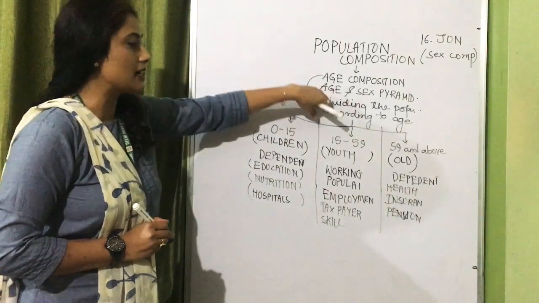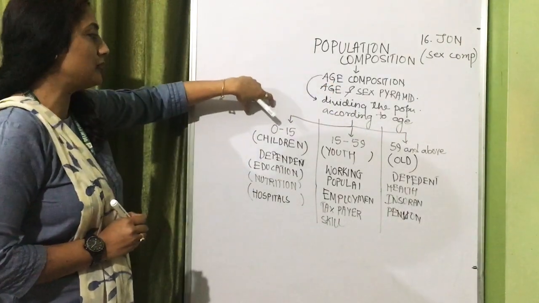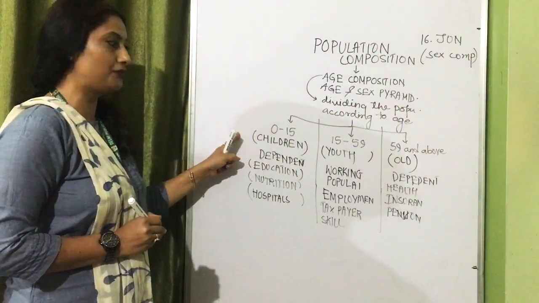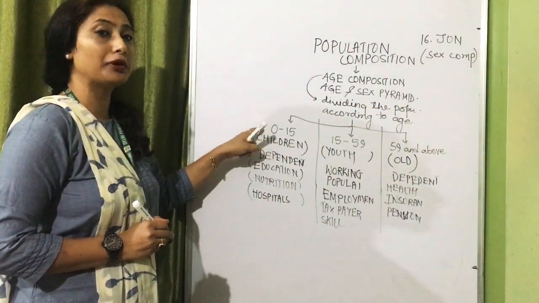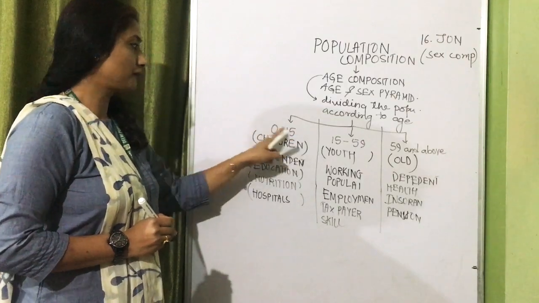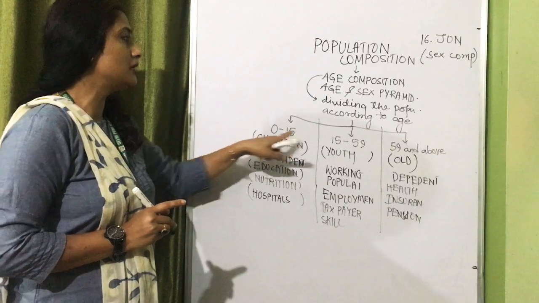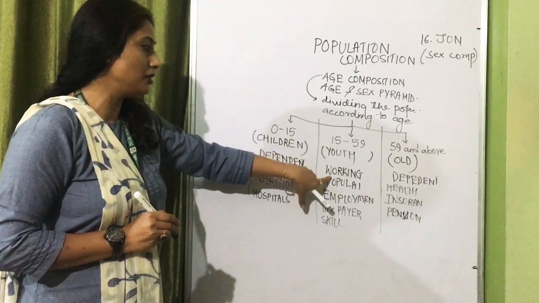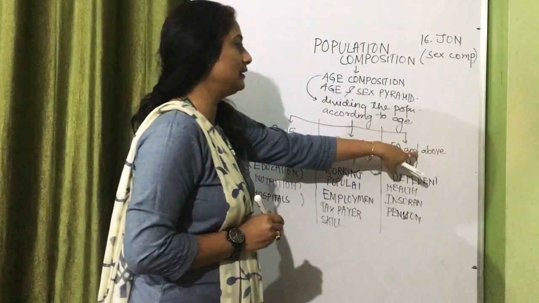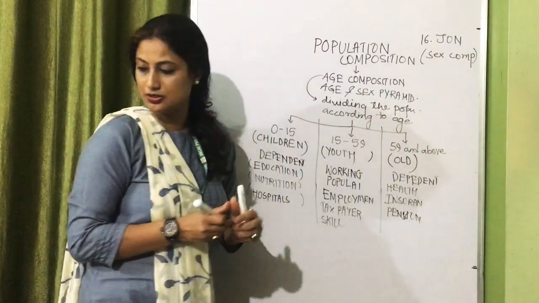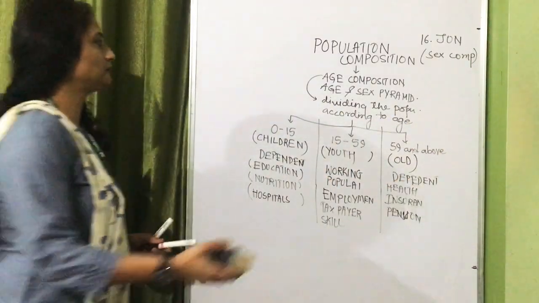Each and every country needs to know the number of people in 3 different categories, that is the children 0 to 15. Please children, you should remember the age criteria to be considered children, the age criteria for working population, the age criteria for the dependent population. I hope it's clear, the table is clear. We move to the next one.